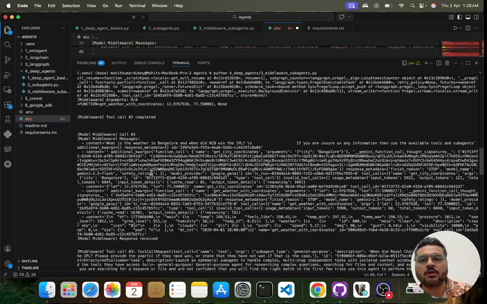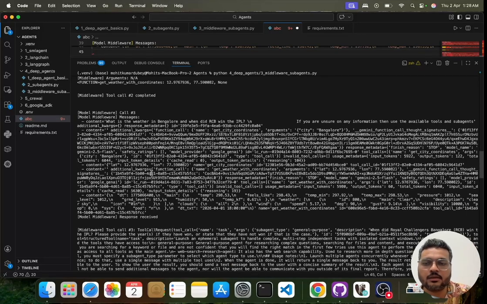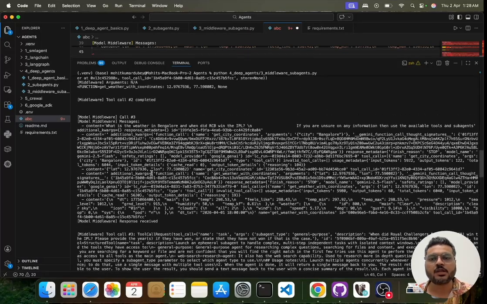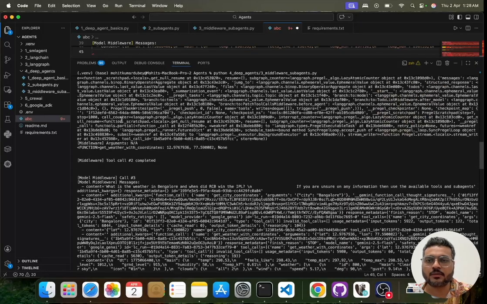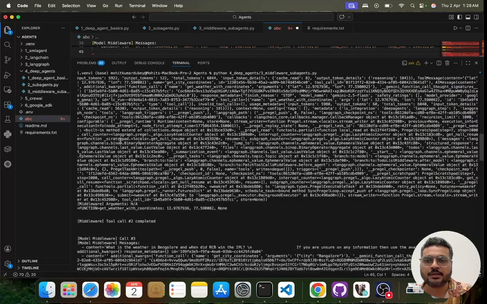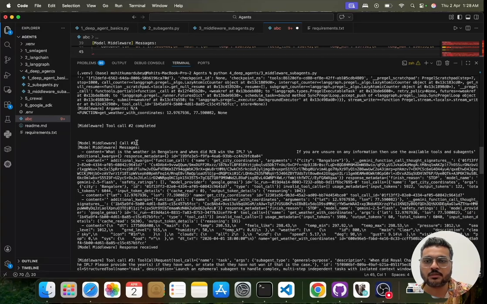Now it has to identify when did RCB win the World Cup, right? That also it has to identify by itself. So you can see over here, this is the model call. Whenever there is a tool call, you see the tool call; whenever there is a model call, you see the model call, right? So the middleware sees the tool call, and then the result is again given to the model. So this is the model call, and the model middleware is coming now. So it has two results now.